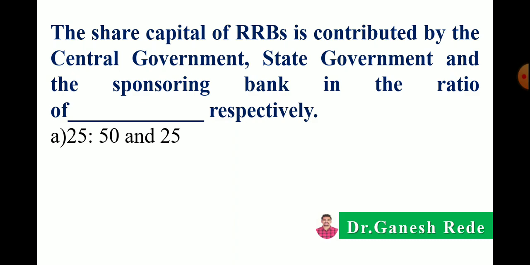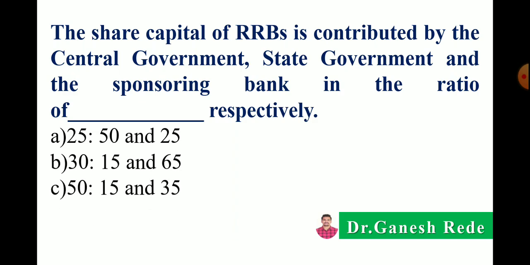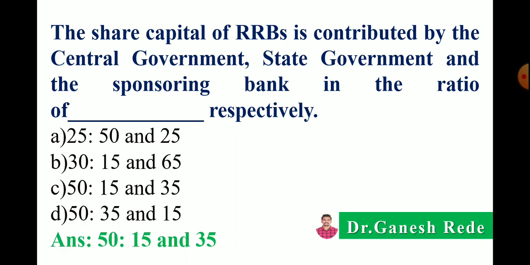Options: 20:50:25, 30:15:65, 50:15:35 or 50:35:15. So the correct answer is 50:15:35, meaning 50% by central government, 15% by state government and 35% by the sponsoring bank.